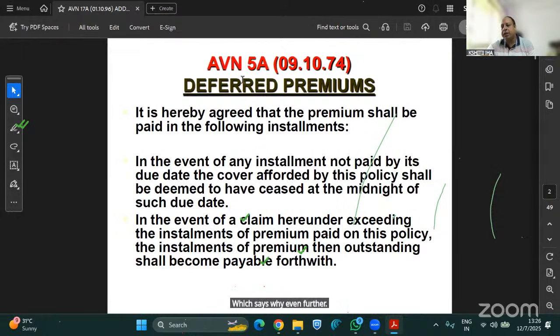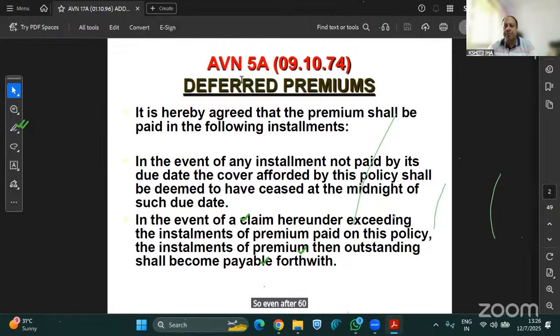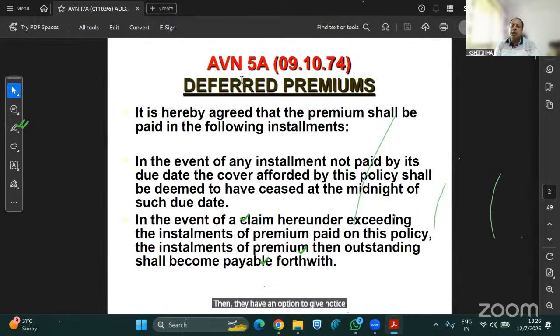And similarly, we have Avian 6A as well, where we have a provision that is applicable only for reinsurers, with 30 days. Suppose there's an installment due date to the reinsurer, say for the first installment is 60 days. Even after 60 days have passed and the payment has not been made by the reinsured, they have an option to give notice of cancellation, but still they are on risk for the next 30 days, like GIC does. Whenever we are reinsuring any aviation risk or any property risk with the GIC, and we have not paid any premium to them, even after passing of the 60 days, then they can very well issue it on the 61st day.